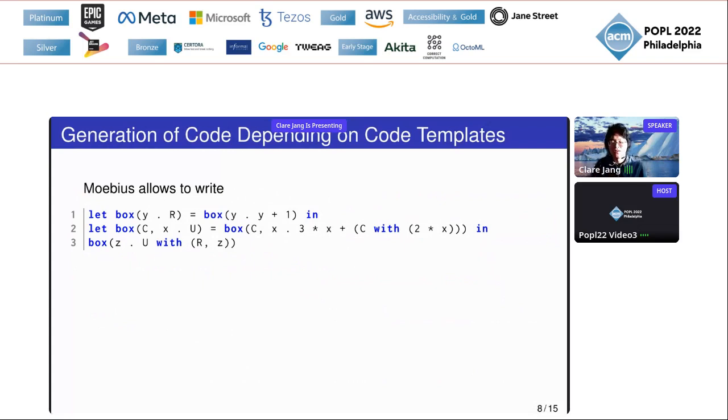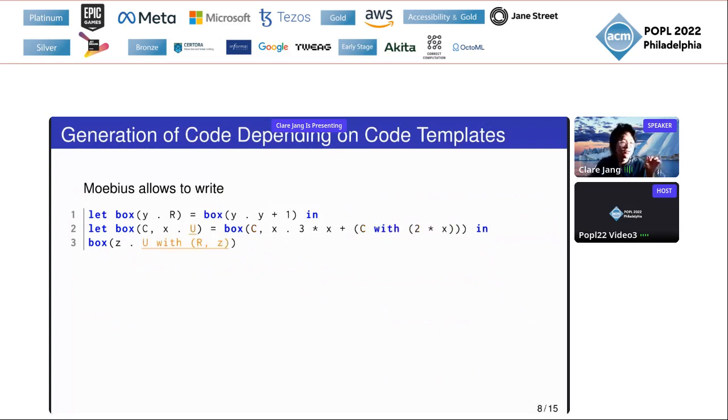Moebius also allows a code fragment to depend on a code template, unlike prior works. Here we have an example of constructing an arithmetic expression by composing two code fragments using this feature. In this example, we have a free variable c to which we can apply a substitution directly without any letbox. We refer to such a c, what we can obtain after staging a code fragment, as a code template.